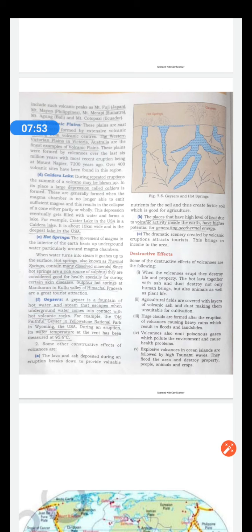Now tsunamis, later we will do it in the earthquake chapter, that tsunamis are caused by underground earthquakes and volcanoes of the seabed. So when any volcanic eruption takes place under the sea or any other water body, it causes huge waves of water to rise up, and they affect the adjoining areas because they enter all the coastal areas and they destroy the property and life of the people.